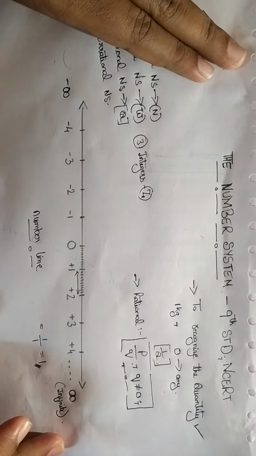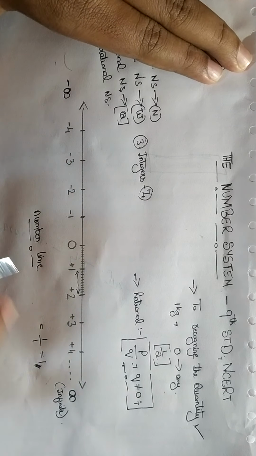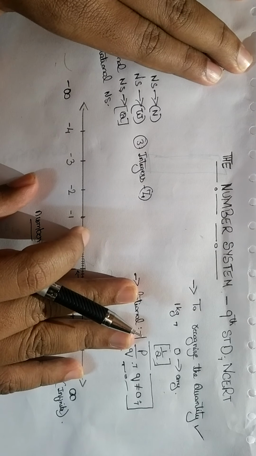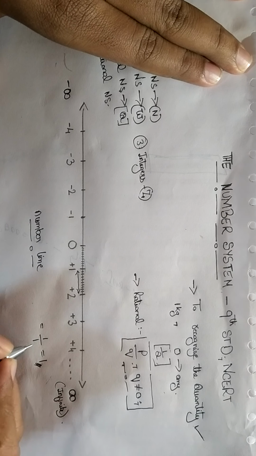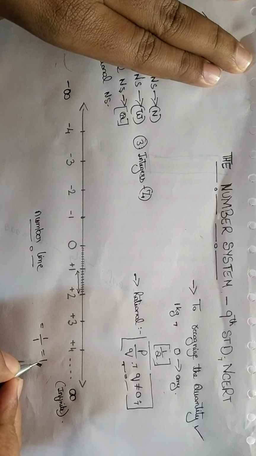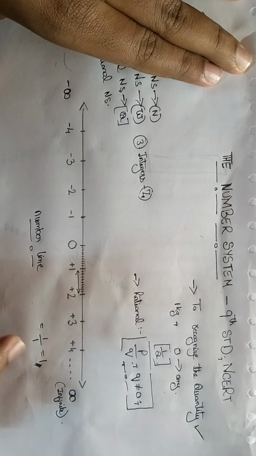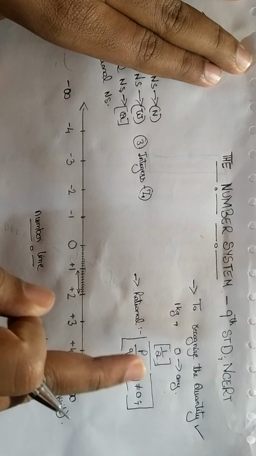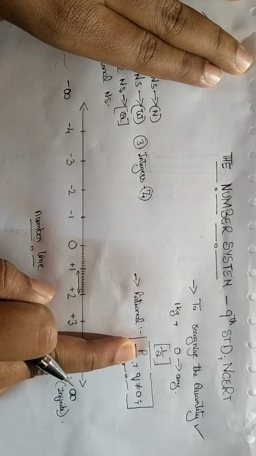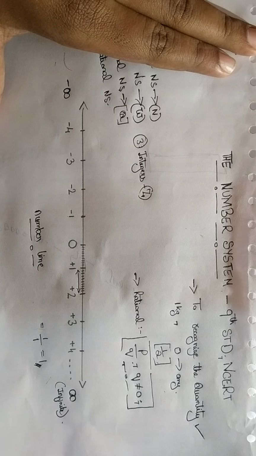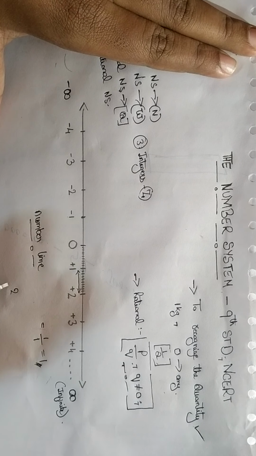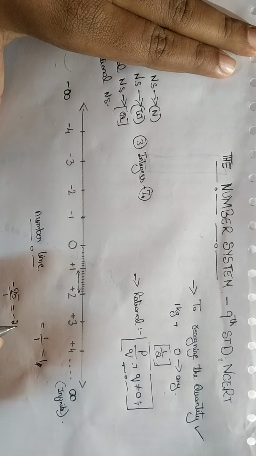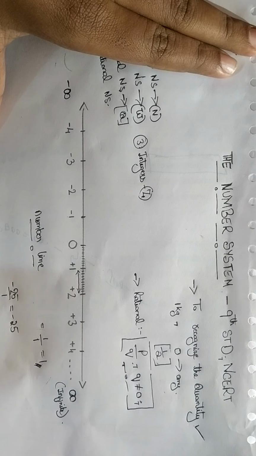See, once again I am repeating, all the integers are also rational numbers. I will prove that. If we write 1 by 1, that is nothing but 1. This proves that it is also a rational number. Here you can take any number. Take 25, this is given in your textbook. 25 by 1 equals 25, and -25 by 1 equals -25.